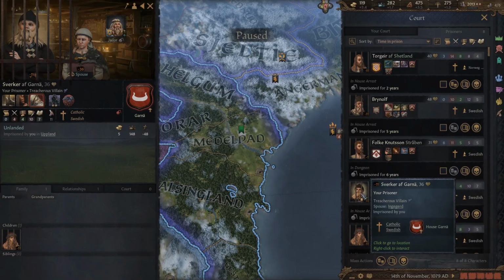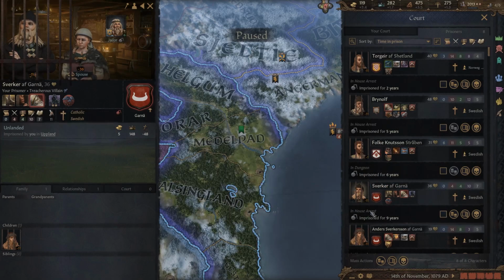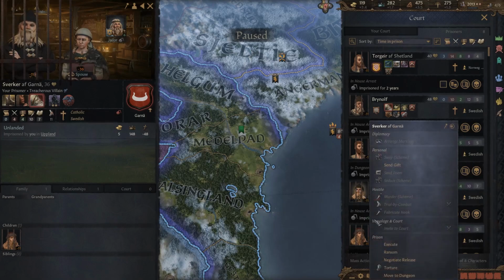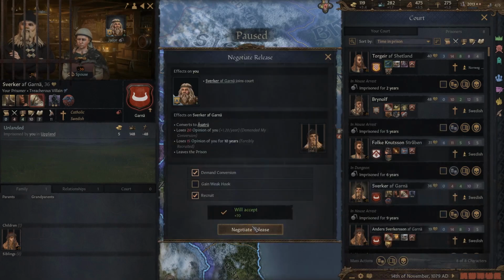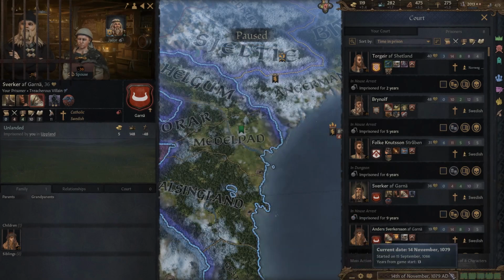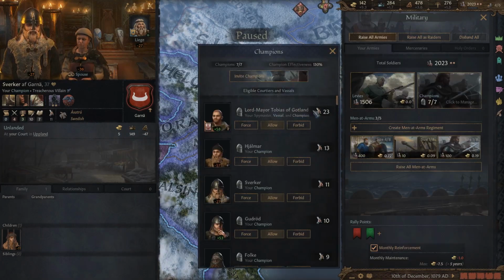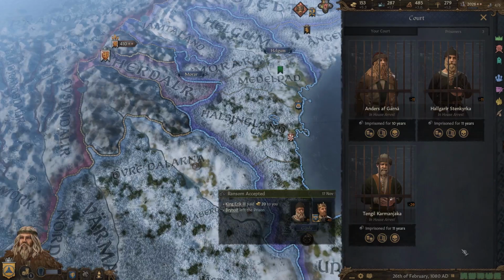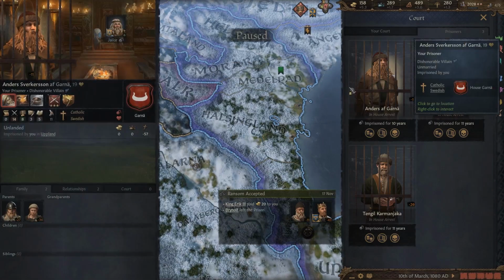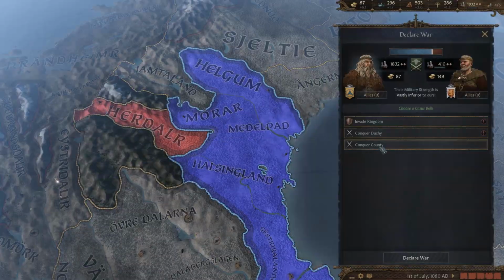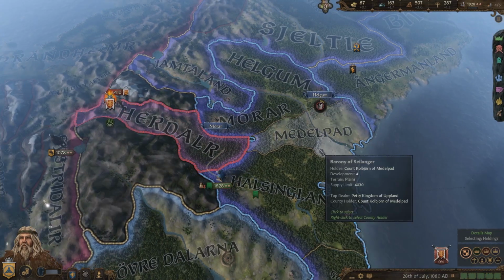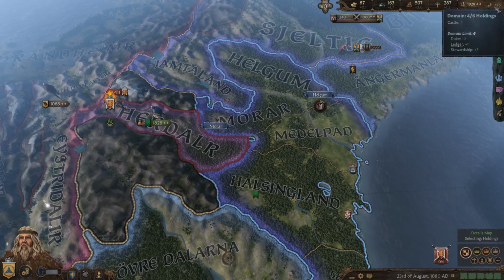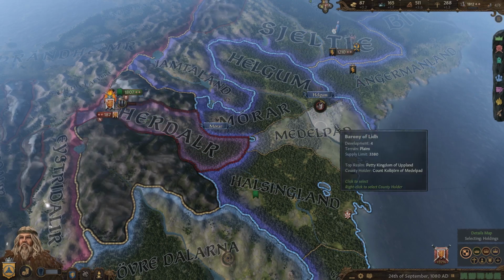Another thing that you can see here is I actually have a lot of guys in my prison who have decent prowess for my realm, so I'm just going ahead and negotiating release for these guys, and I'm demanding they convert, and I'm demanding to recruit them, which means I get them part of my court. You can see our knights are actually getting pretty strong here, and you honestly can't underestimate how strong having good knights are. And it is also time to declare war for this last county over here in the north, and after we win this war we'll be up to 5 domains, which is a pretty good number for us.